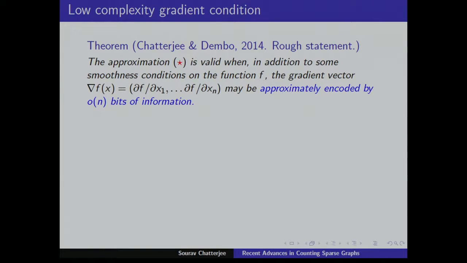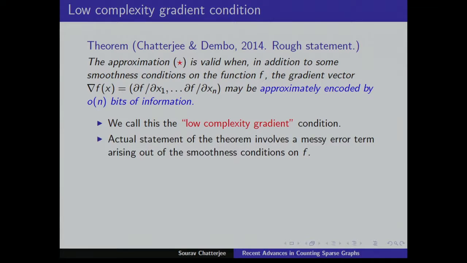It's a condition under which the naive mean field approximation can be valid. Physicists use it, but there is no general condition written down as to when you can expect this naive mean field approximation to be true. This gives a general condition: that the gradient can be approximately encoded by little o n bits of information. I'll demonstrate through some examples what this means. We call this a low complexity gradient condition.